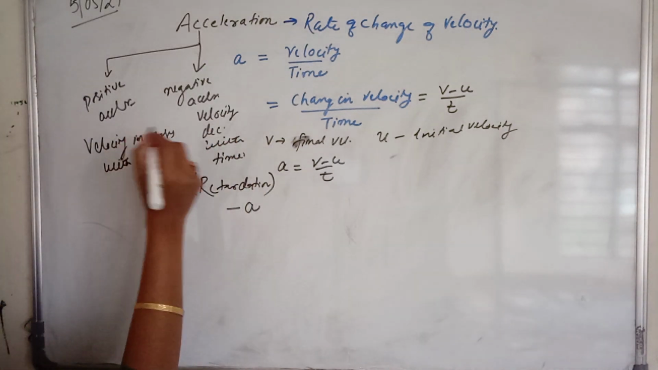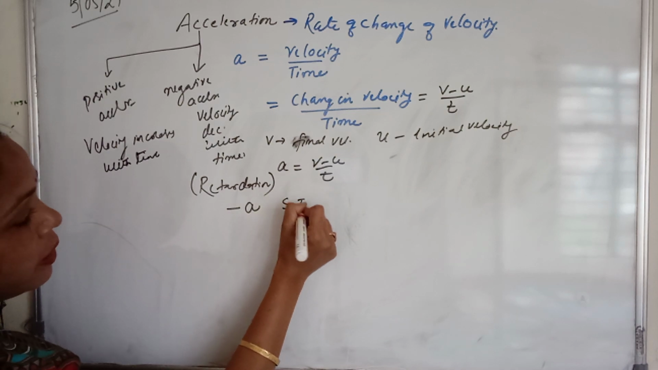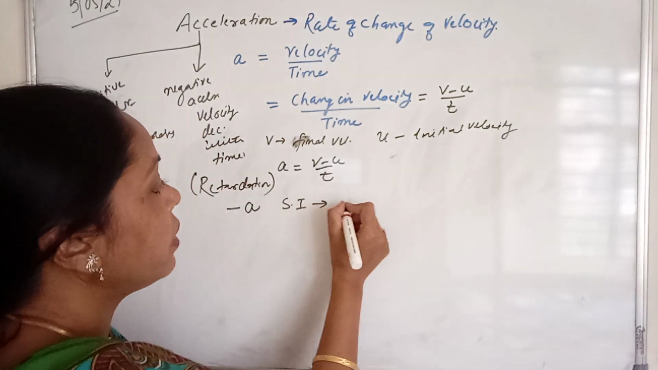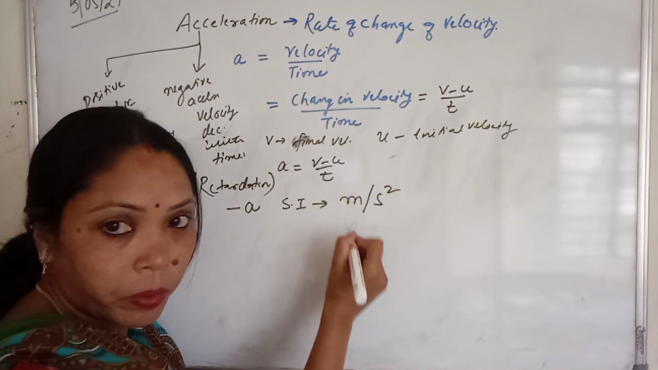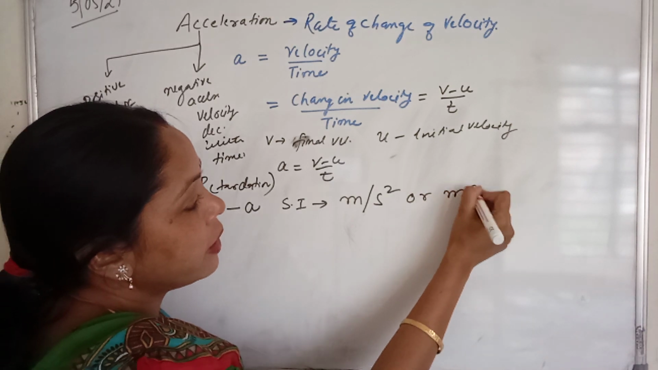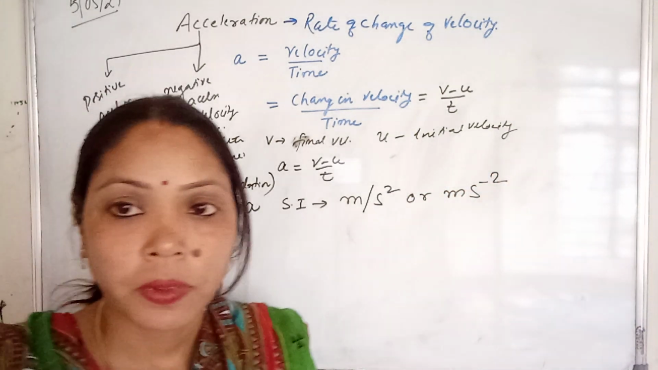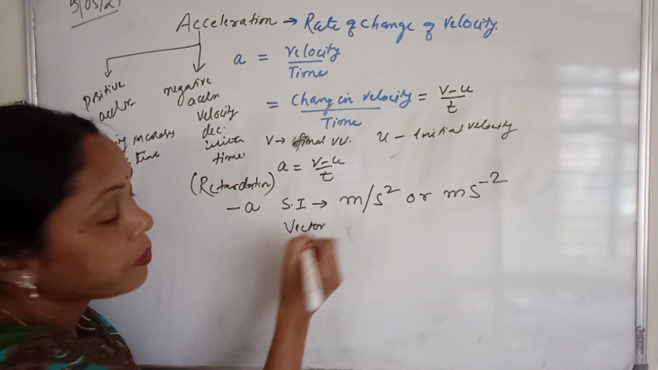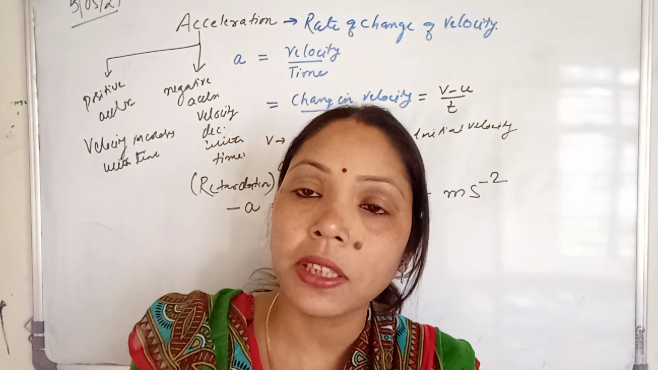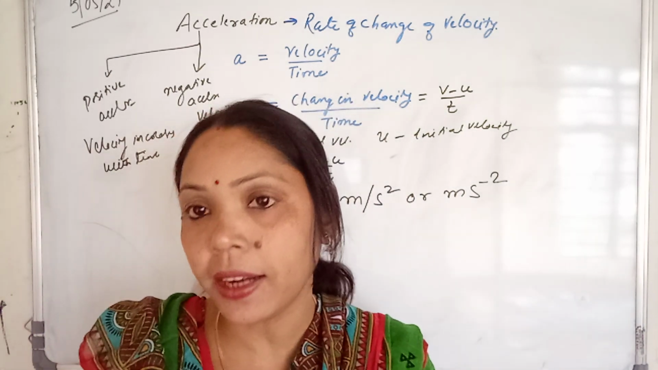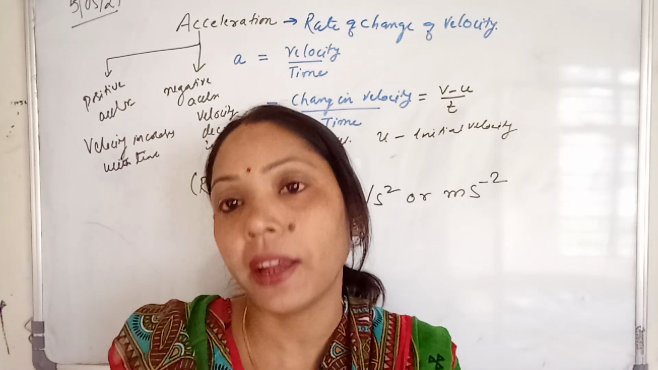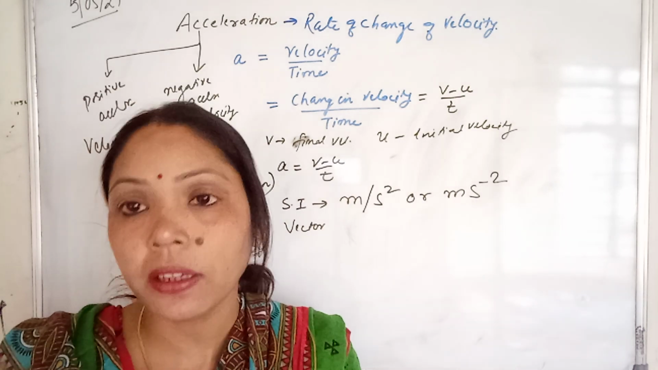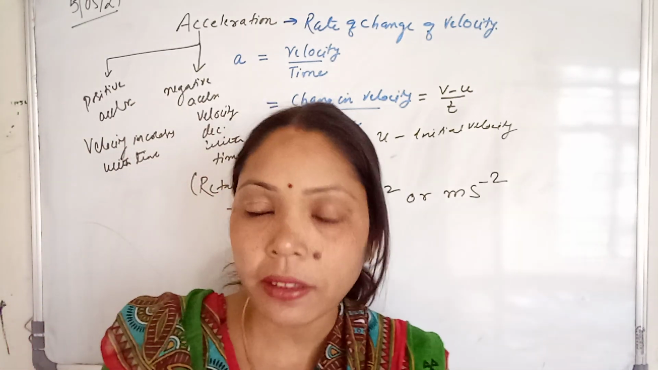Next, SI unit. SI unit of acceleration is your meter per second square, or you can write as m s minus 2. Then it is your vector quantity. It is a vector quantity because it has both magnitude and direction, because it is related with velocity, and velocity is your vector quantity which has both magnitude and direction.